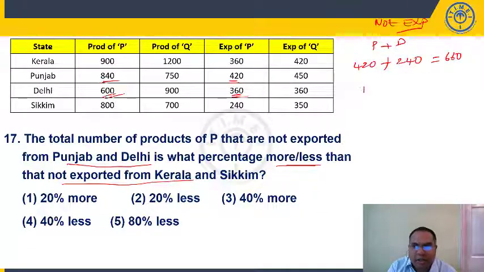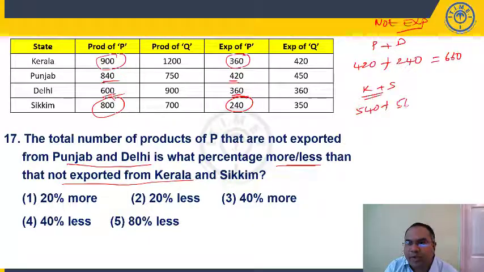Now what about the other two states, Kerala and Sikkim? If you take P 900, Kerala 360, that means 540 not exported. Sikkim 800, 240 exported, 800 minus 240, 560 not exported. 540 plus 560, 40 plus 60 is 100. So 500, 500, 1000, so it should be 1100. So Punjab plus Delhi is 660. This is 1100. It is what percentage more or less?